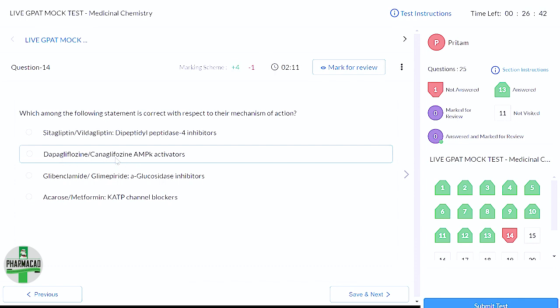Dapagliflozin and canagliflozin. Are they AMPK activators? No. Someone said AMP-induced potassium channel openers. It's actually an SGLT2 inhibitor, sodium-glucose transporter 2 inhibitor. Glimepiride. What is the mechanism of glimepiride? Do you remember?